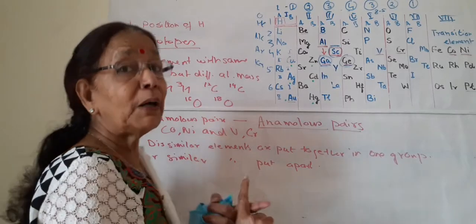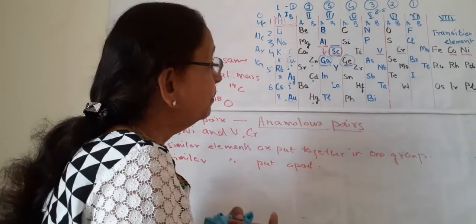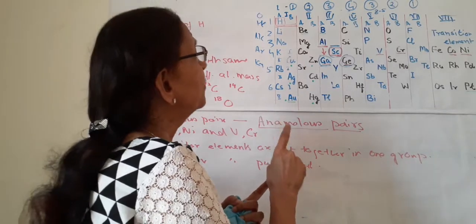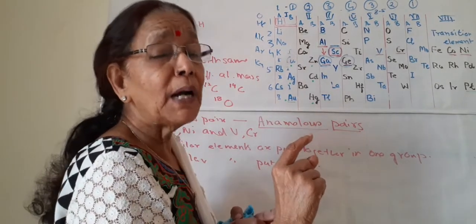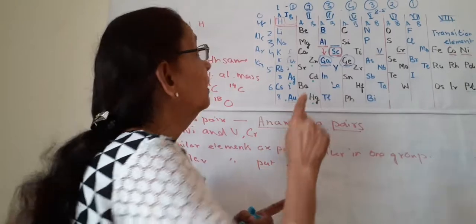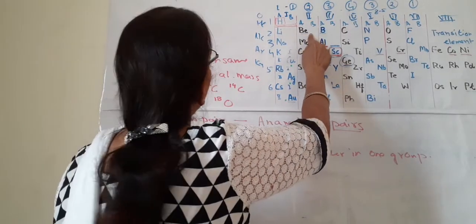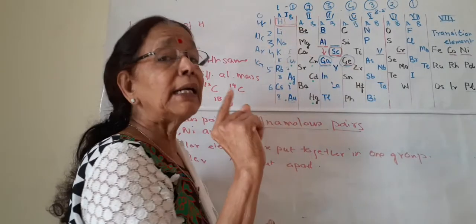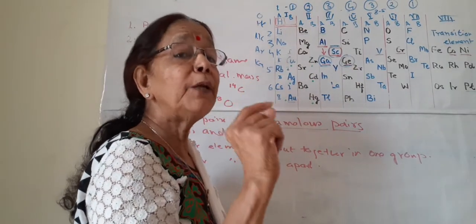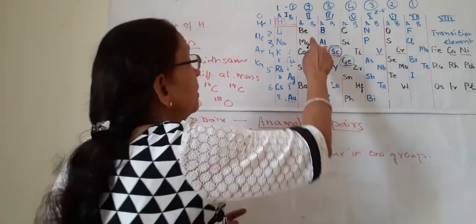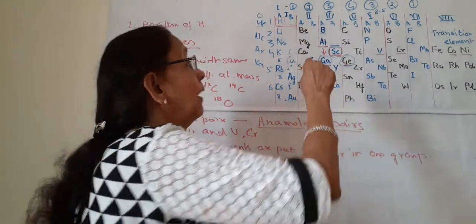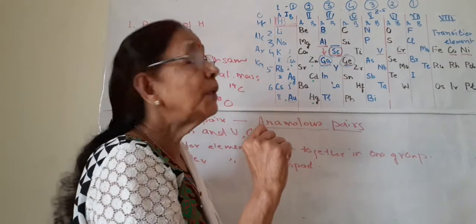And one more thing about the merits, I have left one point, and what is that? Mendeleev also corrected some atomic masses which were wrong. As for beryllium, he corrected the atomic mass of beryllium. It was said that the mass was 13.6, but he corrected it to 9.2, and that was the correct mass of beryllium.